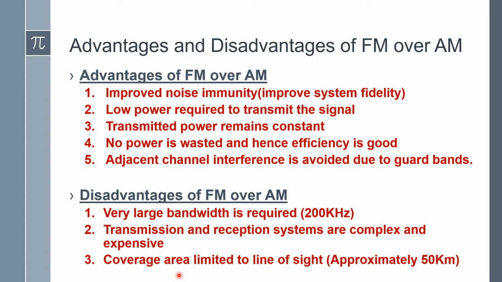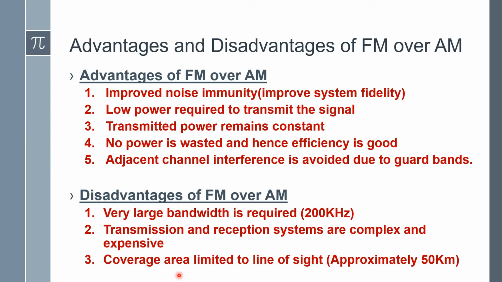A bandwidth of 200 kilohertz is required in FM, whereas in AM, 10 kilohertz is the bandwidth required to transmit an information signal. Compared with AM, the 200 kilohertz of FM is a very large bandwidth. The transmitter and reception system are complex compared with AM, and the coverage area is limited to line of sight, approximately 30 kilometers.